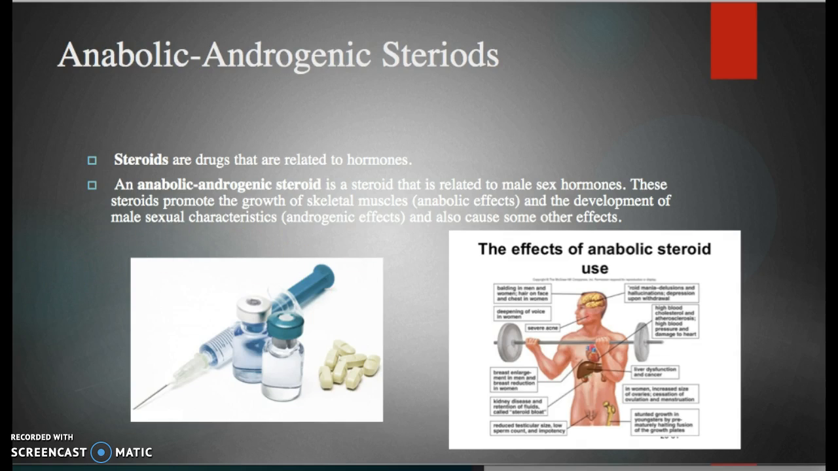The next drug that we're going to go over is anabolic steroids. So, anabolic steroids, or steroids as it is usually called, are drugs that are related to hormones. An anabolic steroid is a steroid that is related to male sex hormones. These steroids promote the growth of skeletal muscles, anabolic effects, and the development of male sexual characteristics, and cause some other effects.